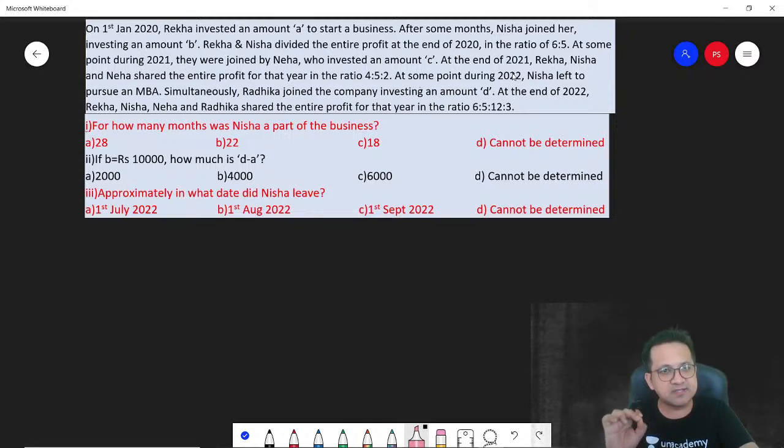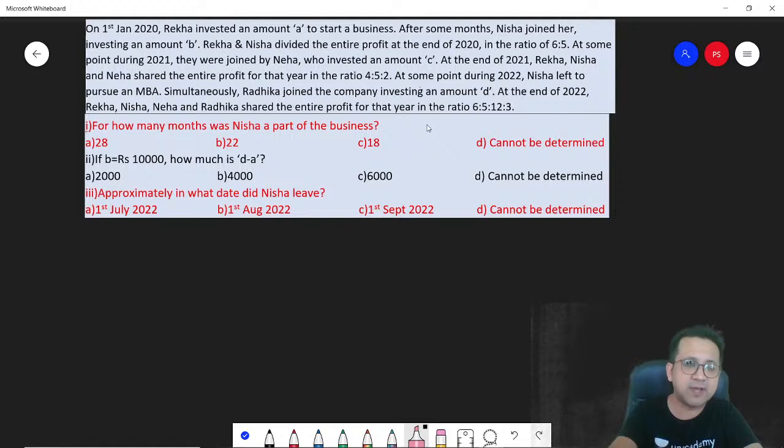So which chapter is this? This question is based on the chapter partnerships. Remember, ratio, proportion, partnerships, and the partnerships component is very important. Most students often leave it towards the end and they forget to do it. So in today's class, I'm going to talk all about partnerships. So let's look at this question. How do you divide money? Let's understand the basic concepts first, and then I will talk about the sum.